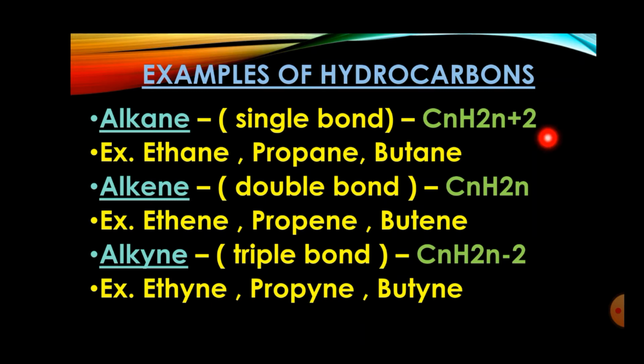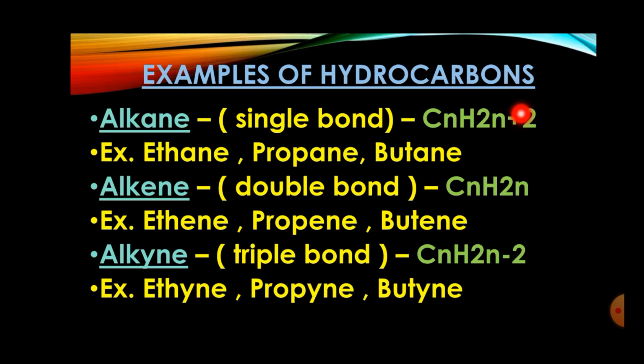Now, the difference between these formulas, you can check here. Difference between alkane and alkene is, if you are converting alkane to alkene, make sure 2 hydrogen will be removed. From each carbon, you have to remove 1 hydrogen. It means from a compound, you have to remove 2 hydrogen total.